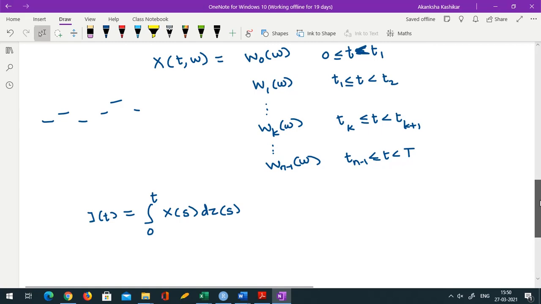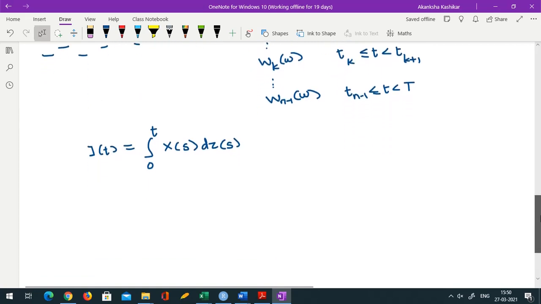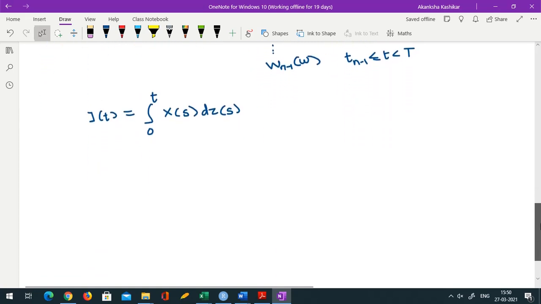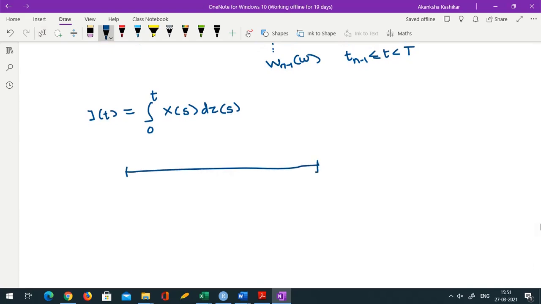Okay, so because it's a simple process, life is easy. Okay, so let us first try for a simple t. So this is 0, capital T, this is t1. Suppose my small t is here itself. Okay, so I want to compute the integral in this interval itself. Now what would it become?